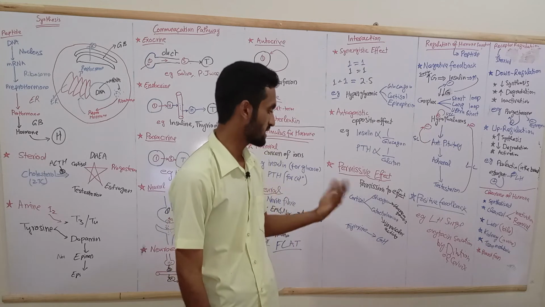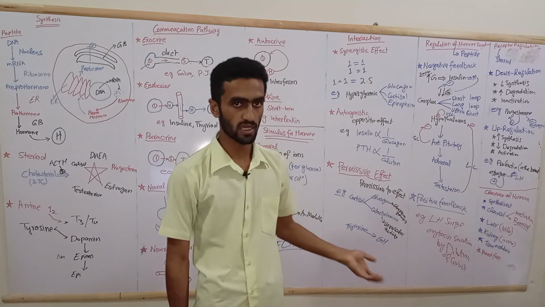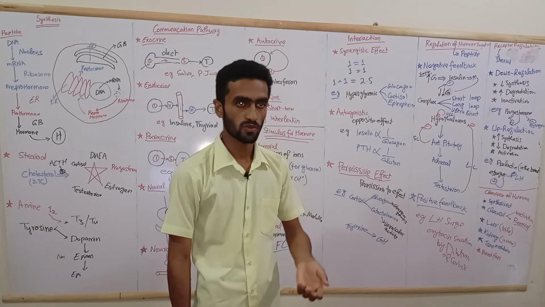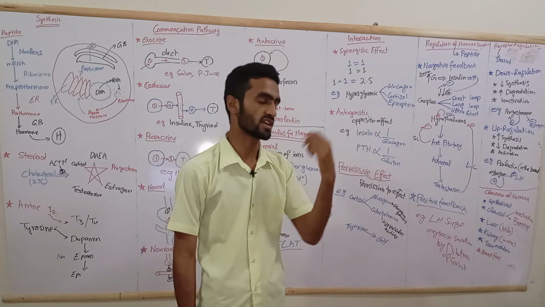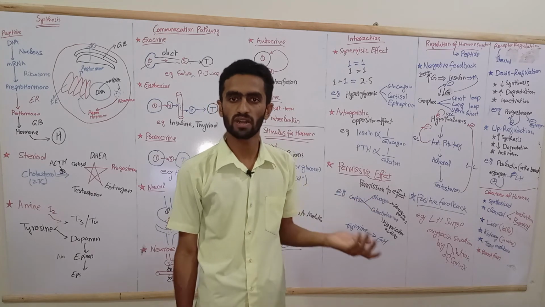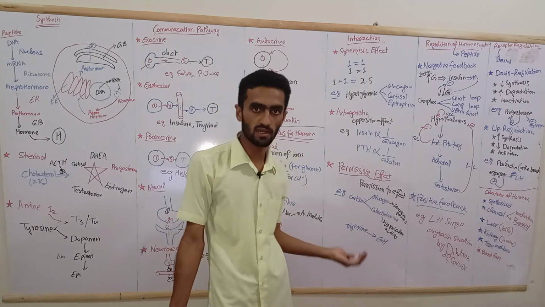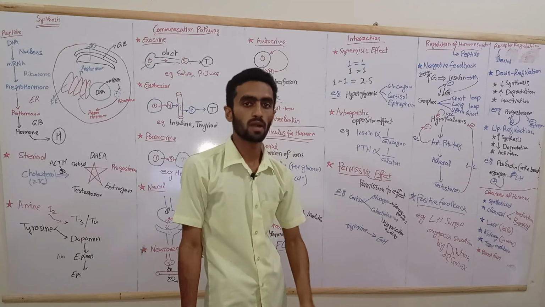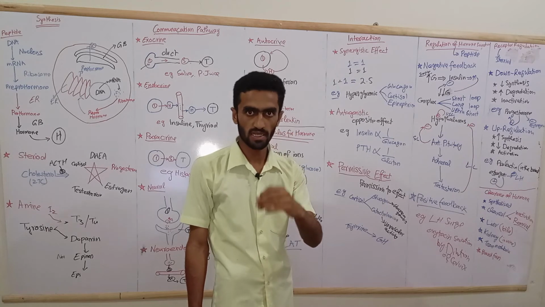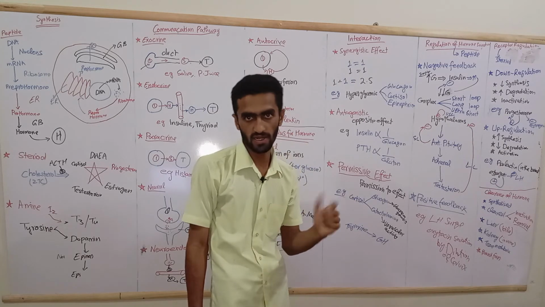Similarly, thyroxine permits growth hormone. If thyroxine is absent, the result is dwarfism. But dwarfism is not related to thyroxine, it is related to growth hormone, which is unable to perform its action in the absence of thyroid hormone.